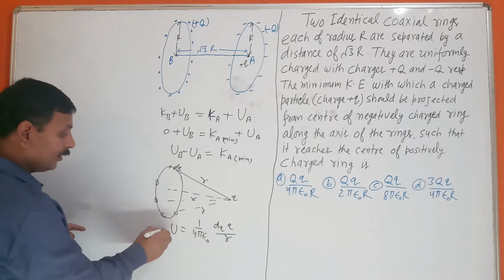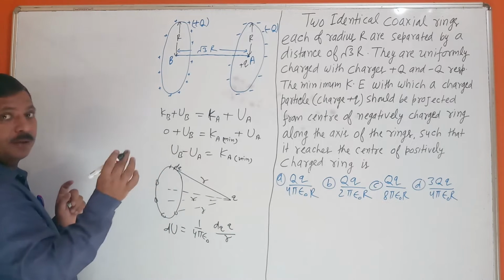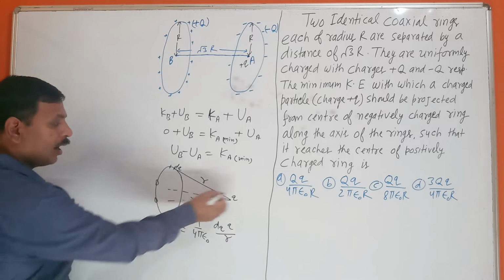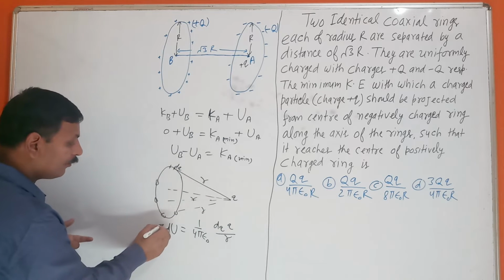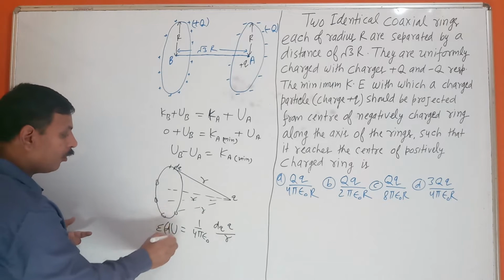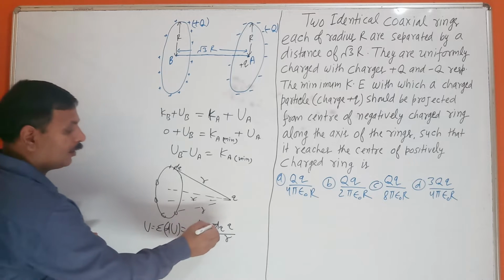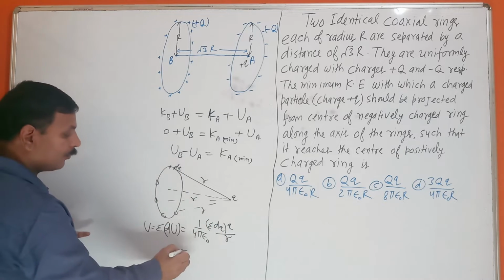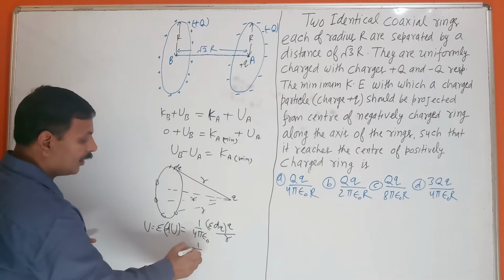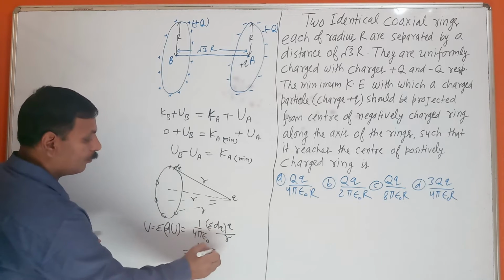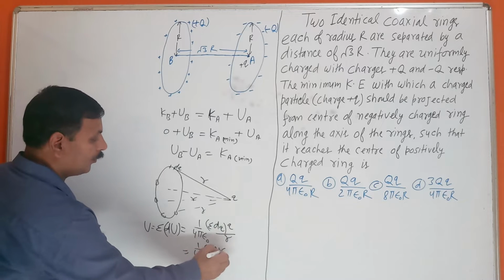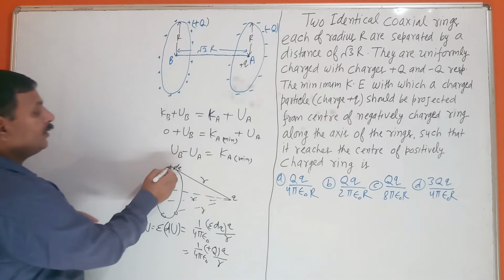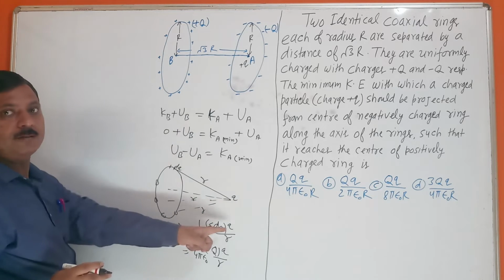This is a small potential energy due to a small charge dq. If you take the whole charge, all have the same distance, so sigma dq means the total charge upon the ring. If the total charge is plus q, it becomes 1 upon 4 pi epsilon naught, plus q into q upon r, where r is the distance from the circumference to this point.